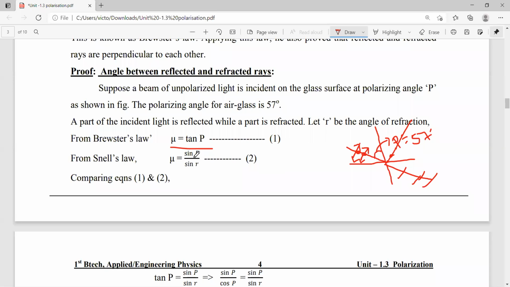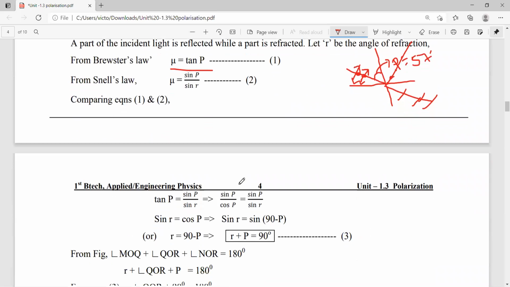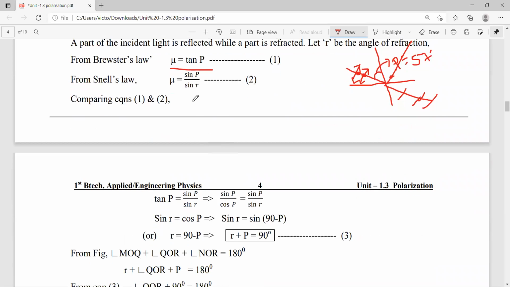So simply change i to P. This is the expression for mu according to Brewster's law, that is tan P, and this is the expression for refractive index according to Snell's law.